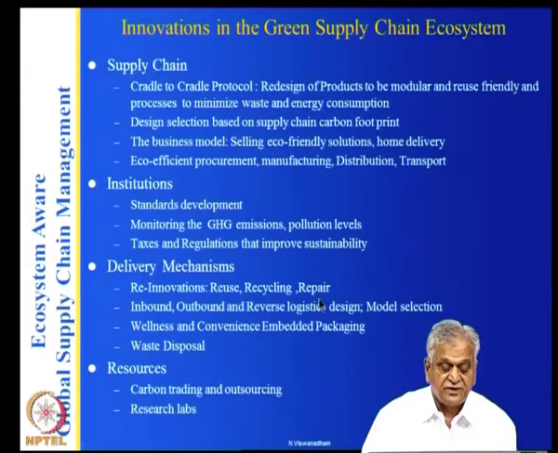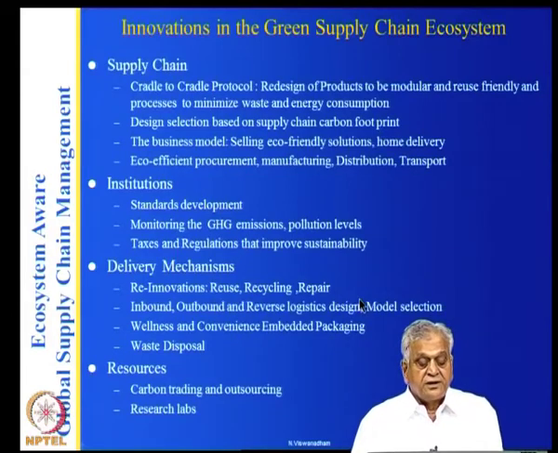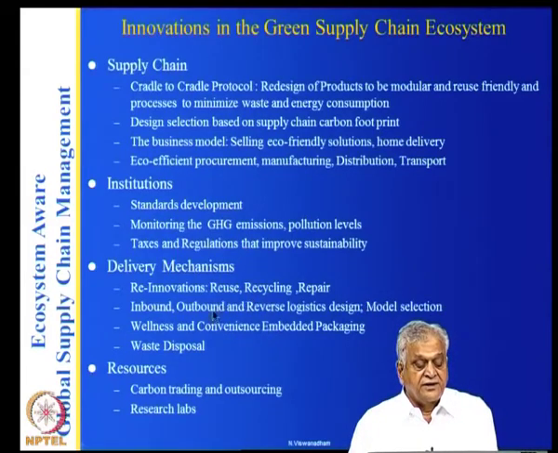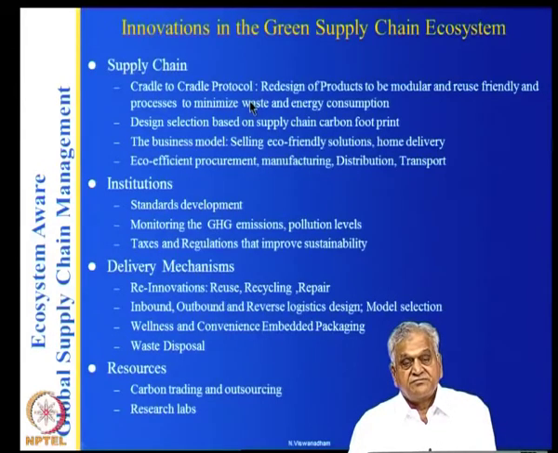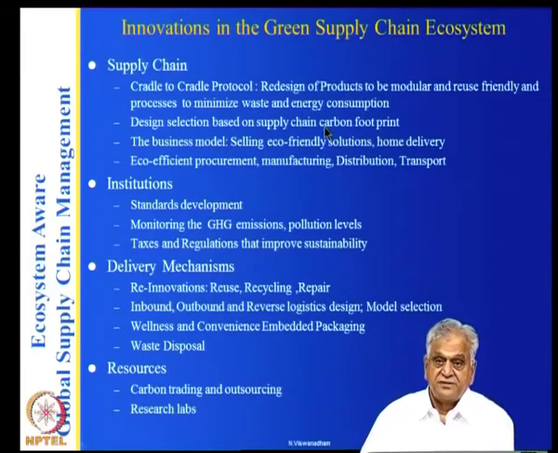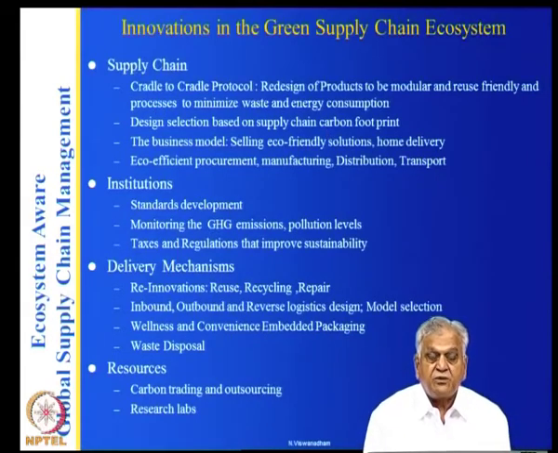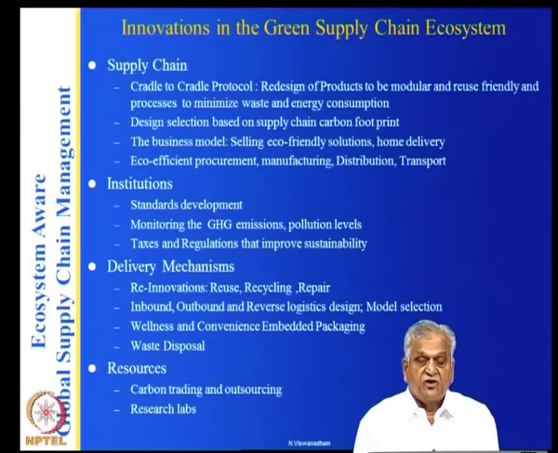And you should have reverse logistics to transfer all this, and you should have research labs to figure out how to get the recycled product into your original design. So, it becomes a co-evolutionary process in terms of innovations, and any innovation by itself doesn't mean much. You require cooperation of all the 4 elements in this.